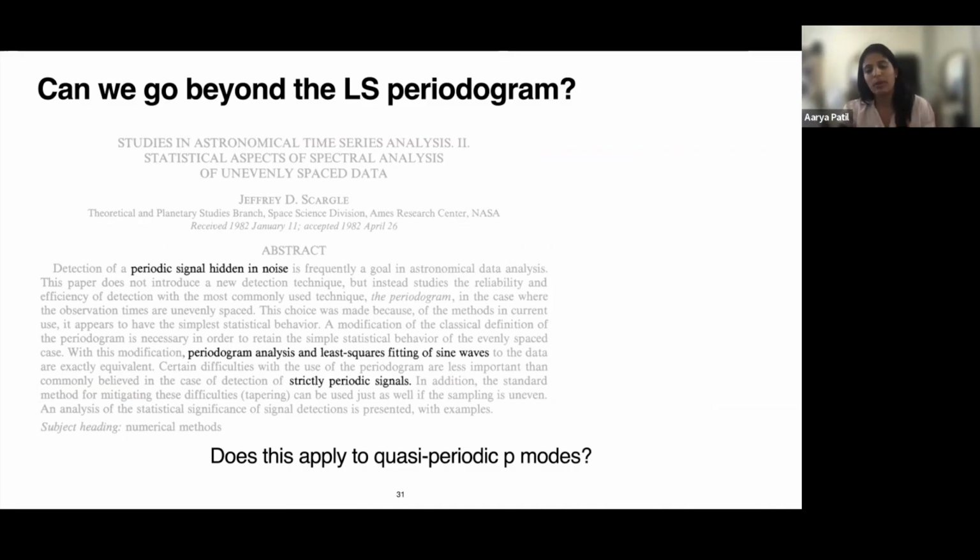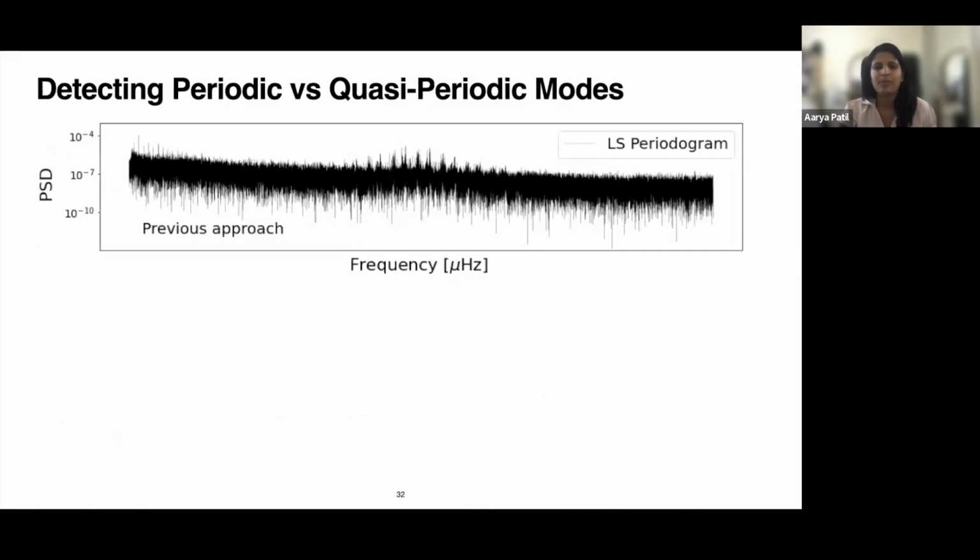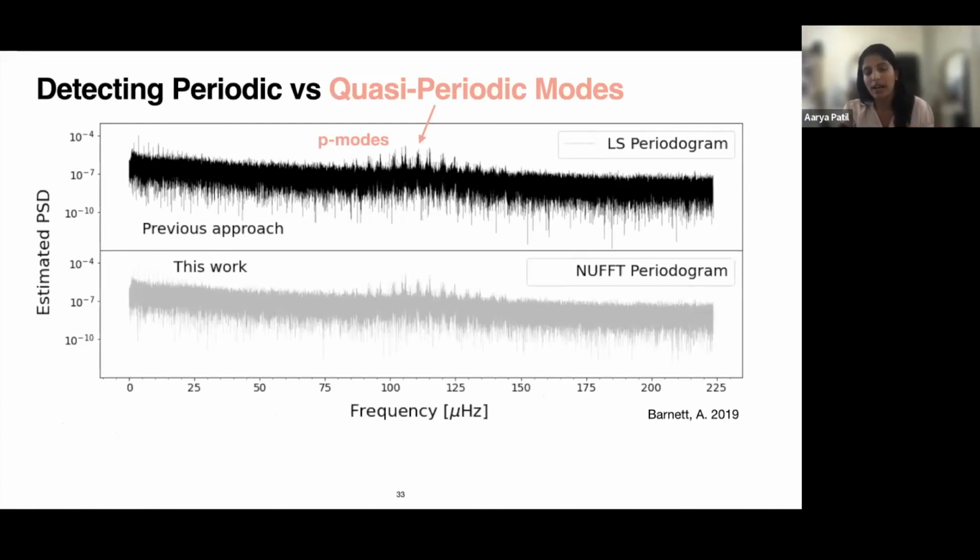And so what we were trying to ask is, does this apply to quasi-periodic pressure modes, which we know are not strictly periodic? And that's where we basically updated the previous approach of using a Lomb-Scargle periodogram to what we call the non-uniform fast Fourier transform periodogram.